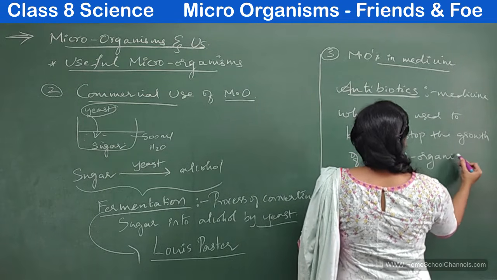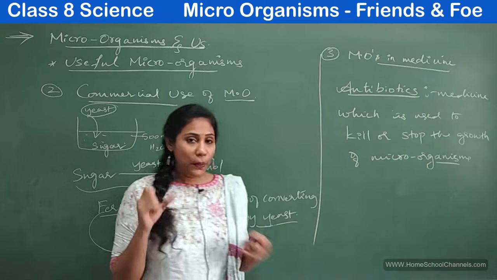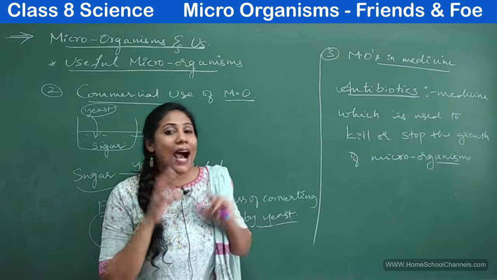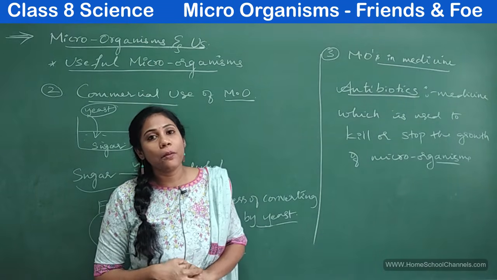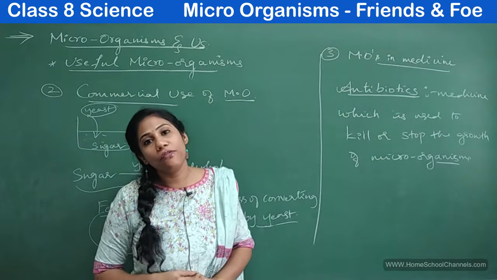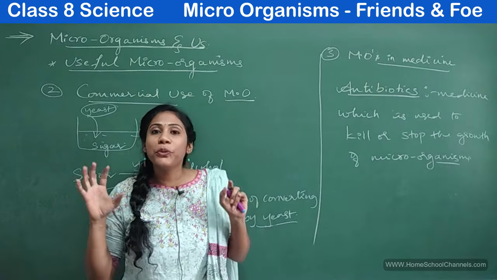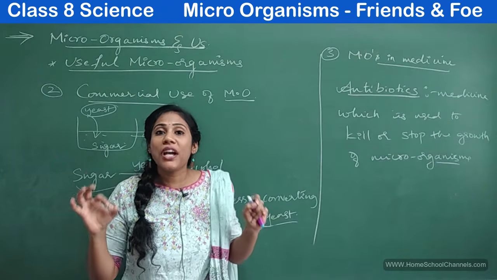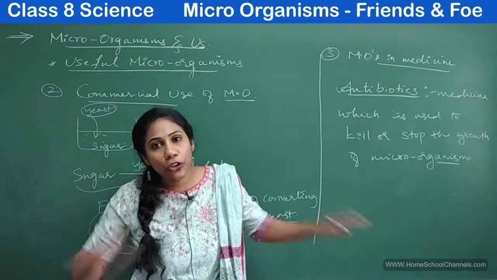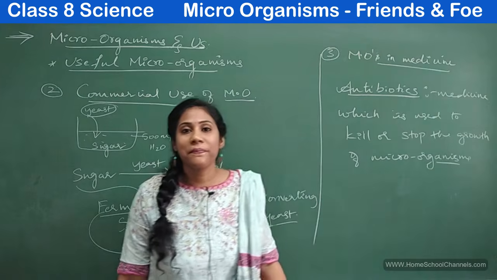Diseases like typhoid and cholera are caused due to microorganisms. To kill those harmful microorganisms inside our body, or to stop their growth, we will take a medicine, and those medicines which are used to kill or to stop the growth of microorganisms are called antibiotics.